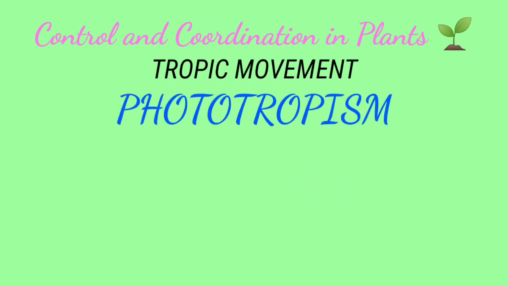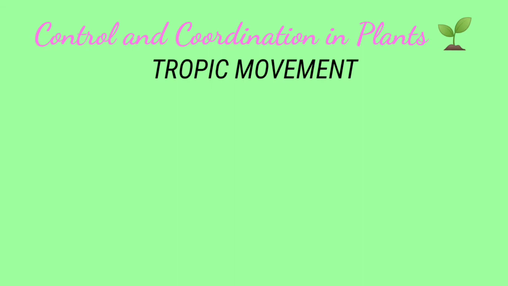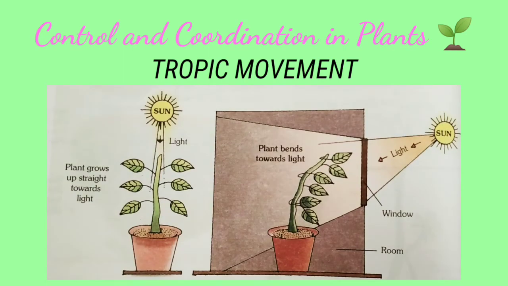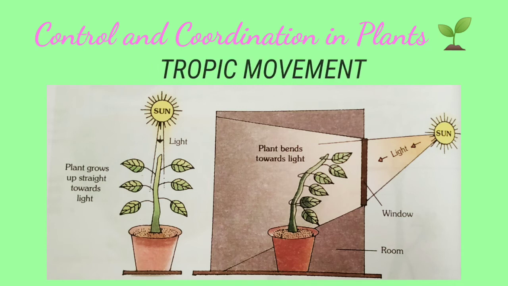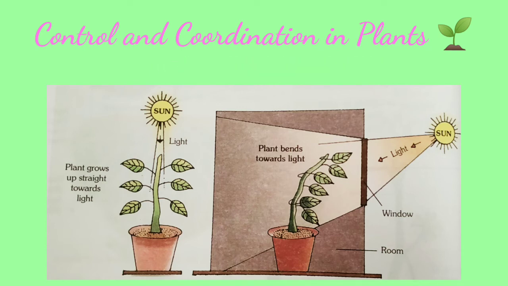Let's move to the first, that is phototropic. See in the diagram. When you put a plant in a pot and keep it in a dark room, with light coming from only one place and the rest closed, after some time you will see that the shoot system of the plant moves towards the light. This shows that the shoot system always moves towards the light, and this movement is known as phototropic. Simply, it is the bending and growth of the plant towards light.